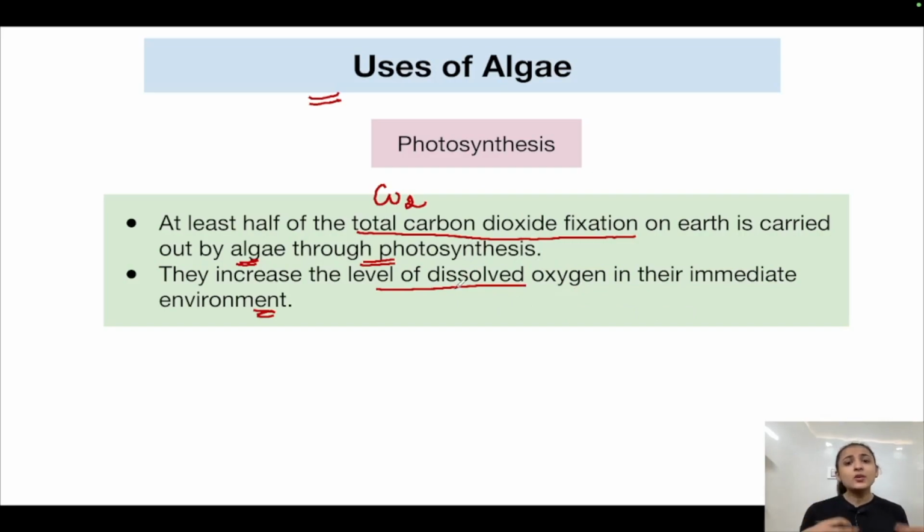This dissolved oxygen is very essential for the survival of marine life and other aquatic organisms, because they also need oxygen to breathe. So it is because of algae that they are getting this oxygen.